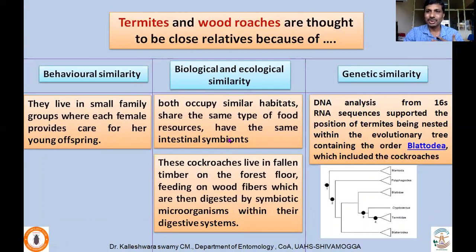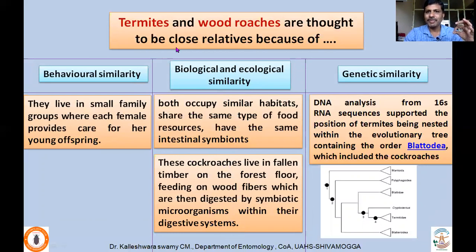So these wood roaches also do the same thing. As a result of that similarity, they are placed together. These cockroaches live in fallen timber on the forest floor, feeding on wood fibers like termites, which are then digested by symbiotic microorganisms within their digestive system.